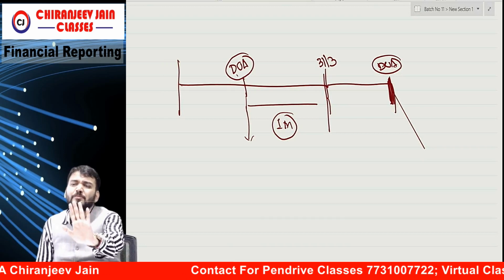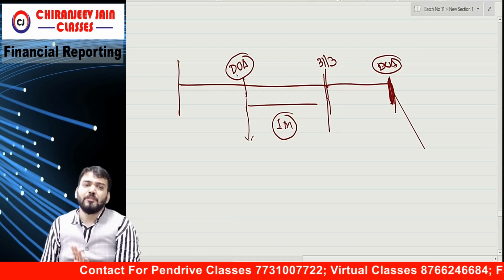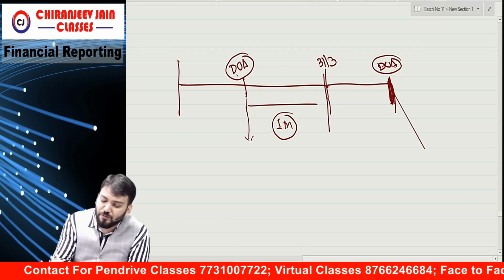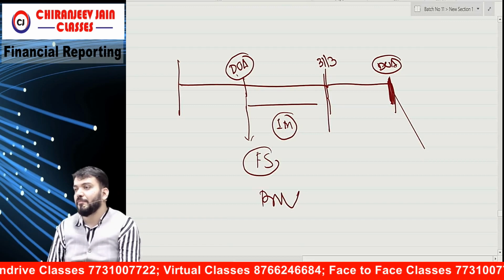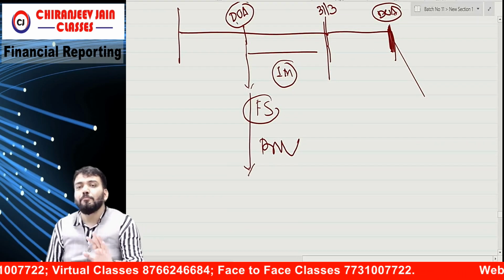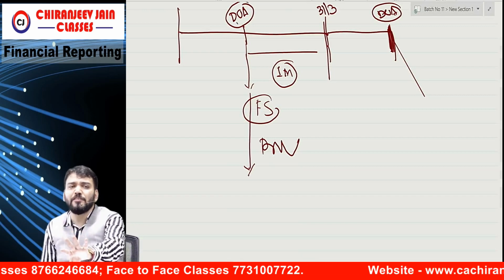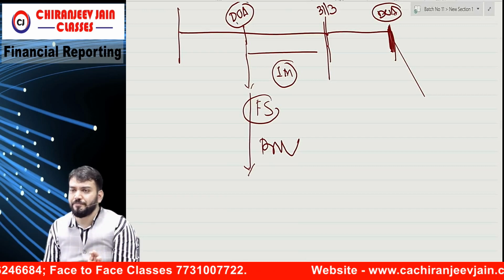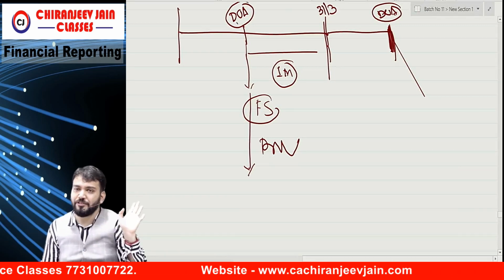Therefore Ind AS 103 has given one relaxation. बोला कि don't worry, you can prepare your financial statements on a provisional basis. Means apply Ind AS 103 on a provisional basis: whatever fair value of identifiable net assets is required, you take a provisional amount and calculate goodwill or gain on bargain purchase.